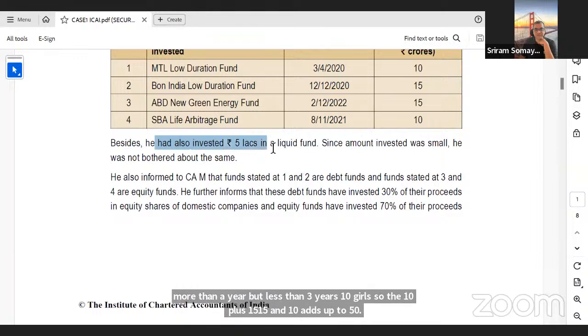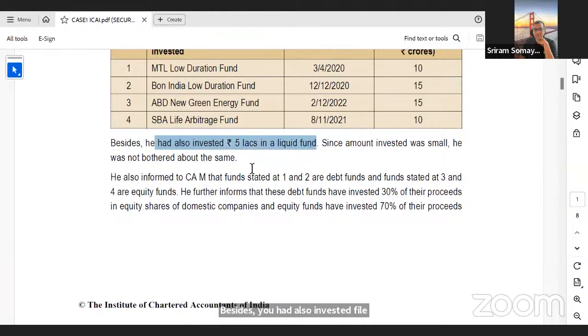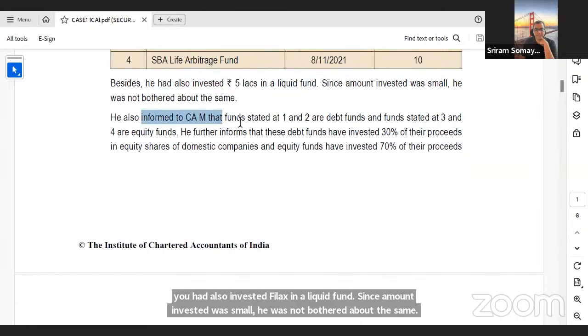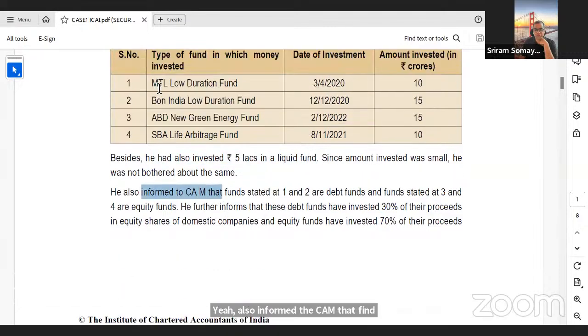Besides, he had also invested 5 lakhs in a liquid fund. Since amount invested was small, he was not bothered about the same. He also informed CAM that funds stated at 1 and 2, MLT low duration fund and Bond India low duration fund, are debt funds, and the funds stated in 3 and 4 are equity funds. So first 2 debt, next 2 equity.